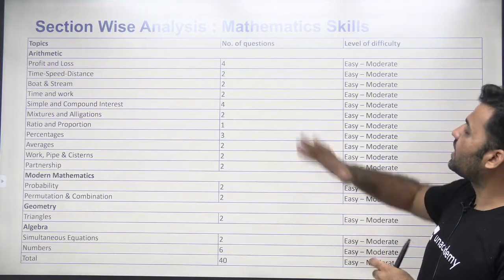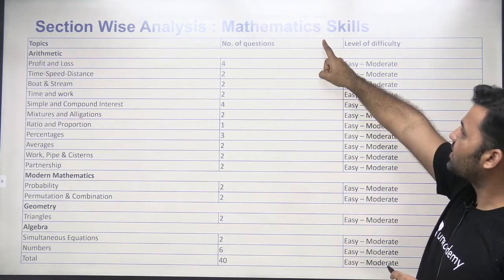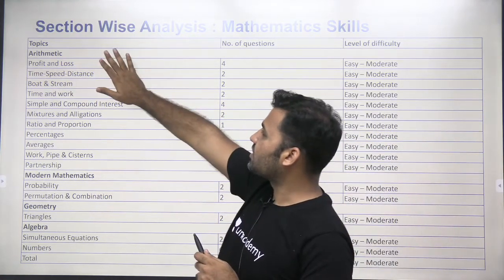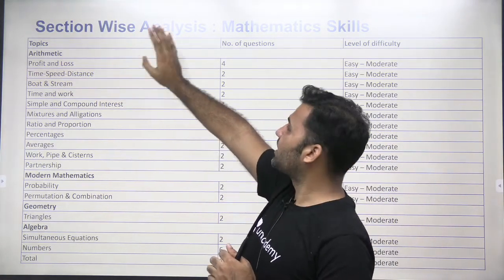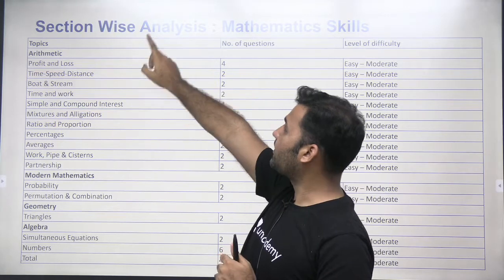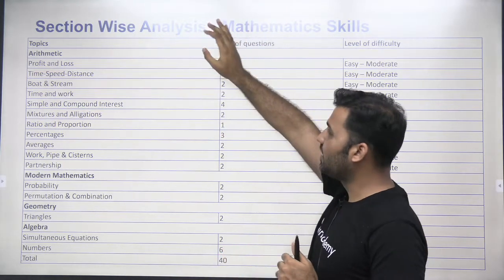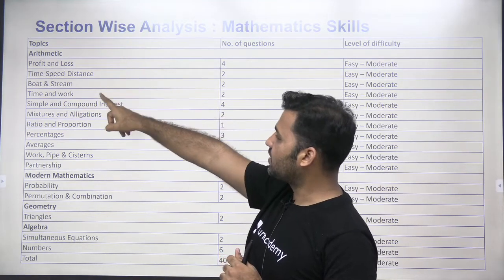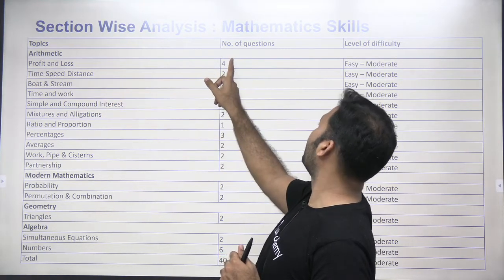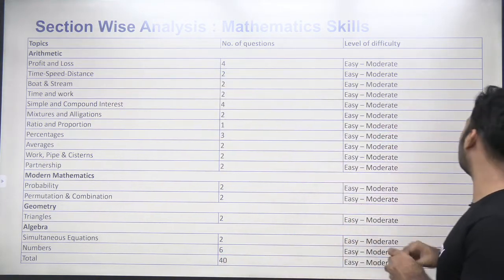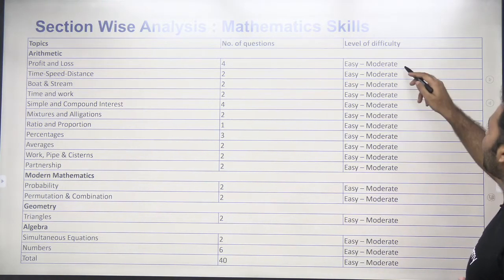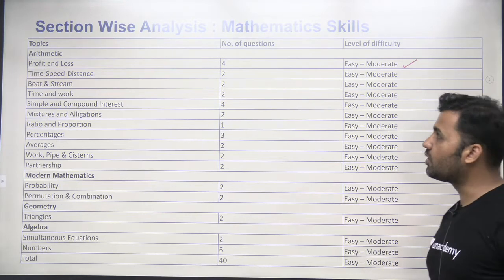Now let's have a section-wise analysis, talking about the first section, the mathematical skills. Starting with the topic of arithmetic. In the mathematical skills section, you have a total of 40 questions. In MAT 2020 December, from arithmetic, the questions from profit and loss were 4. The level of difficulty is also mentioned over here. As you can see, all the profit and loss questions are at the level of easy to moderate.